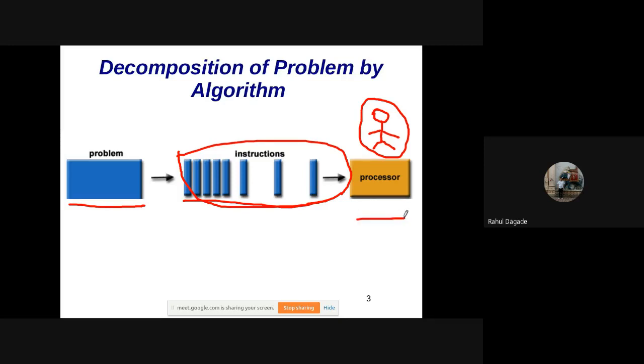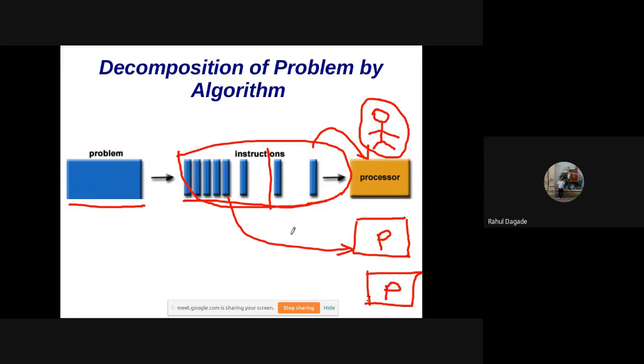Now, if we have another processor, then we can give some of the task, some part of it. Let's say this half part is given to this one, and half part is given to this one. If we have one more, then we can give 1/3 of it to each, based on who is the master. So we can give to this, to this, and to this. This is actually parallelizing the algorithms, the basic concept of it.